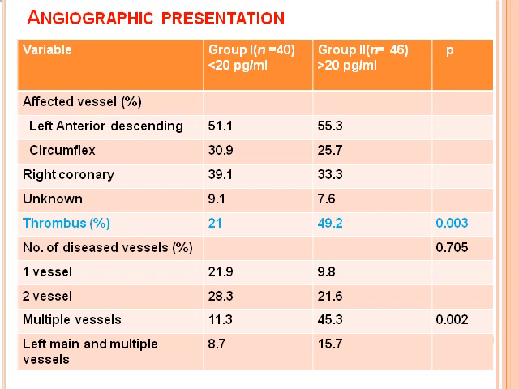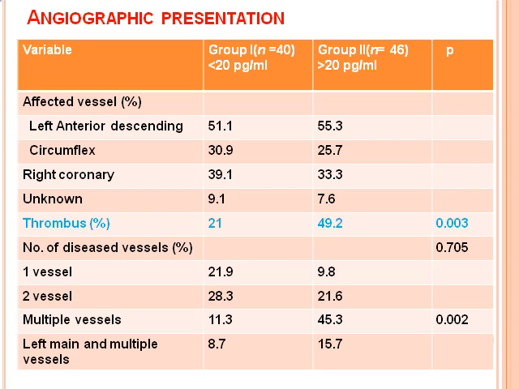Angiography was done in all the patients. Depending upon the lesion, some patients might have double vessel or single vessel disease, LAD lesion 51, 55, circumflex 30 and 25. Unknown means we have not done any angiogram for some other reason, such as high serum creatinine or LVF. It has been very clearly seen in our study that the thrombus burden is significantly high in patients with interleukin more than 20 picogram. So 49% versus 21%.